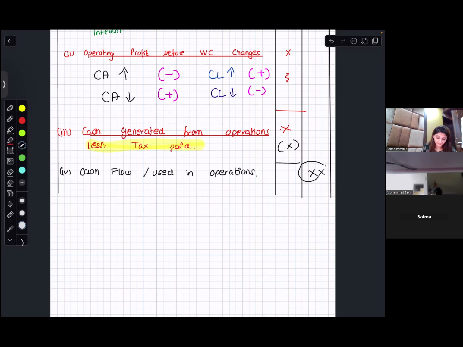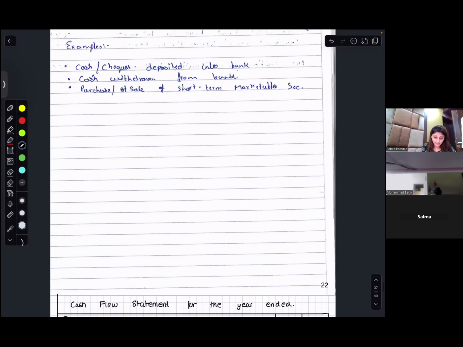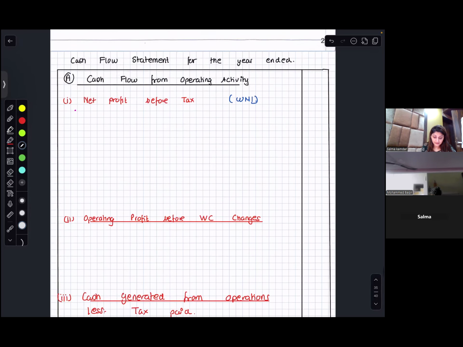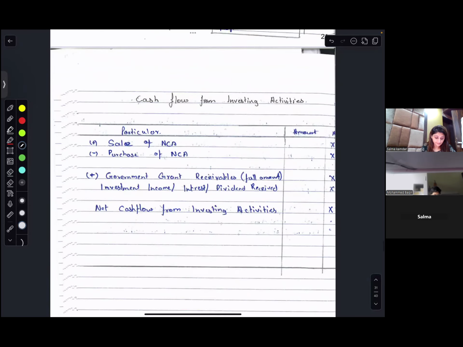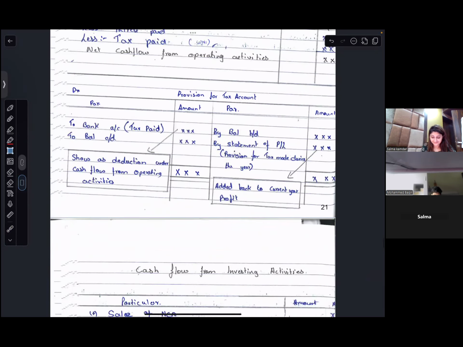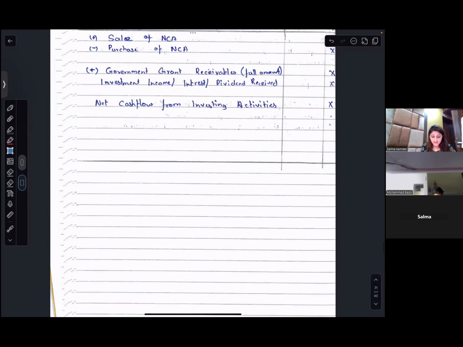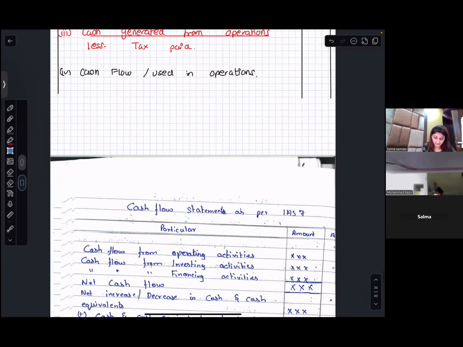Do you know the format of your provision for tax account? No, right? I don't know this, so I'm just putting it over here, the format of your provision for taxation account.